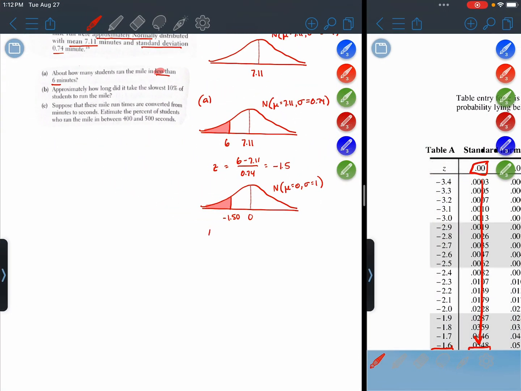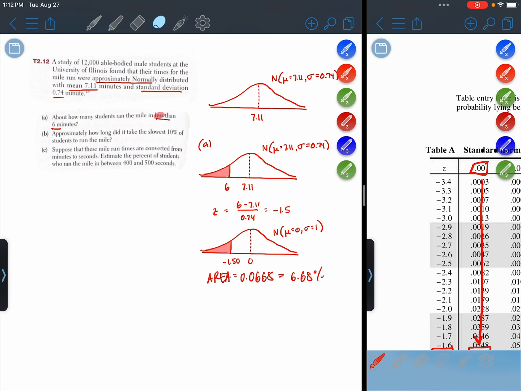So the area is 0.0668, or 6.68%. There were four things in that solution: a picture of the original distribution, a z-score calculation, a picture of a standardized distribution, and then using Table A to get the area. That was part A.